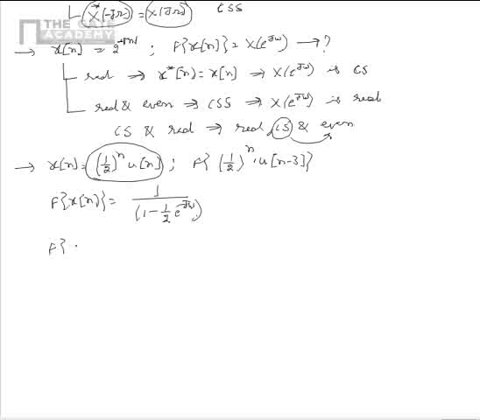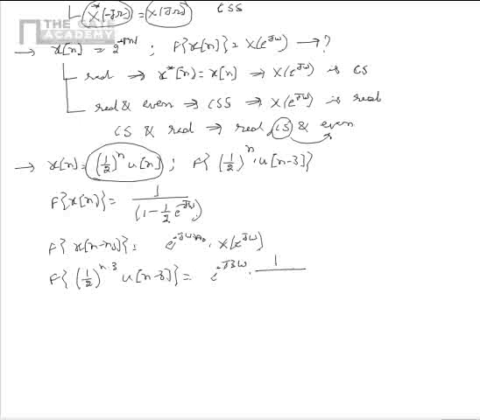We also know that Fourier transform of x of n minus n naught is equal to e power minus j omega n naught multiplied by x of e power j omega. From this, we can say that Fourier transform of (1 by 2)^(n minus 3) multiplied by u of n minus 3 is equal to e power minus j3 omega multiplied by 1 by 1 minus 1 by 2 e power minus j omega.